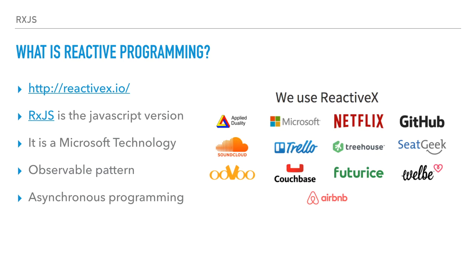The difference with RxJS and with reactive programming is that I subscribe to an event, but I don't trigger the event. So I don't tell it to execute this and then I wait. No. With reactive programming, you just stay there, and at some point, if some event happens, then you react to it. That's where the word reactive programming comes from.